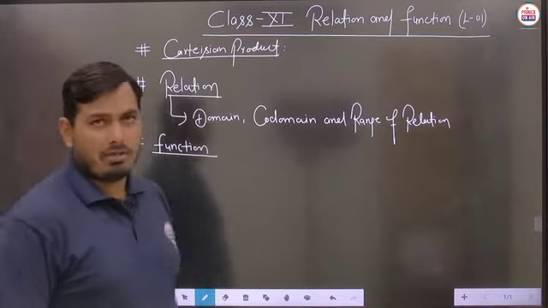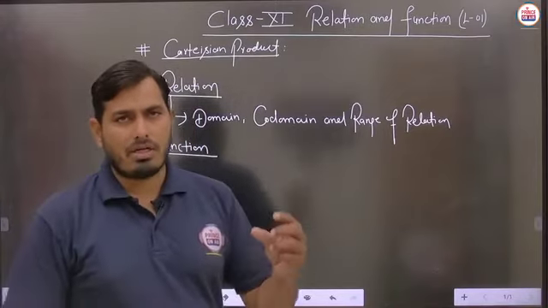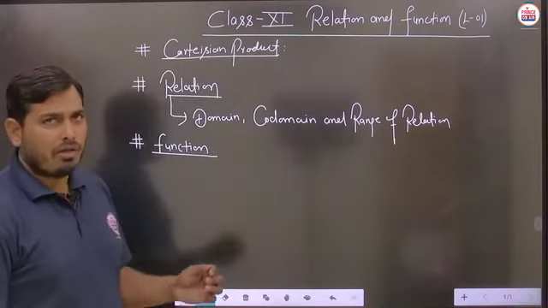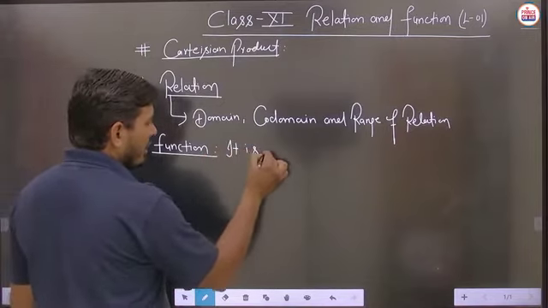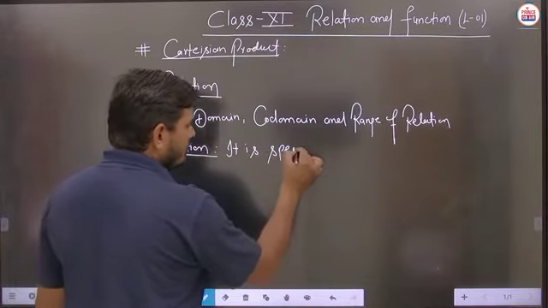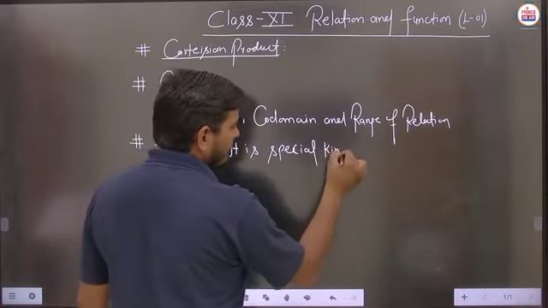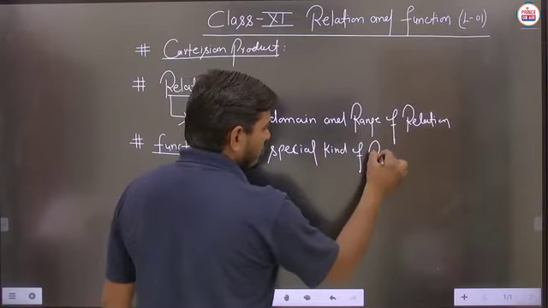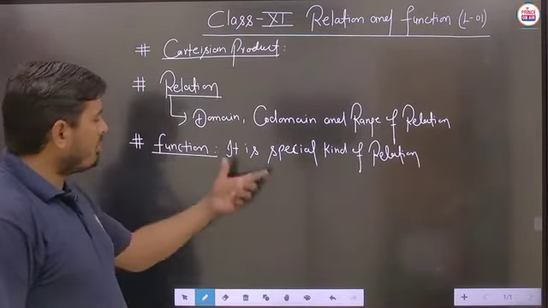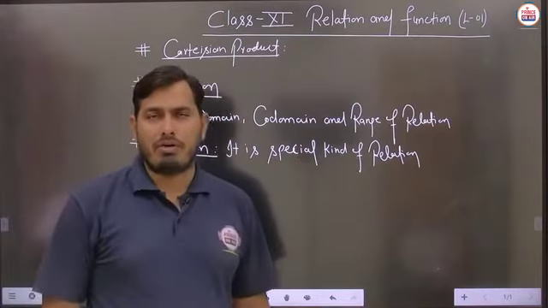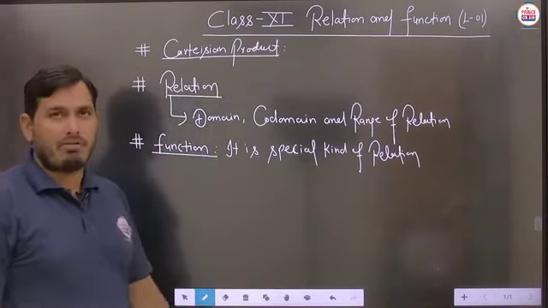Students, there is some basic difference between relation and function, and you can say that a function is a special kind of relation. It is a special kind of relation. Is it clear? So suppose a particular relation is taken, then which kind of relation is made a function and which is not taken as a function? We have to see the difference between relation and function as well.